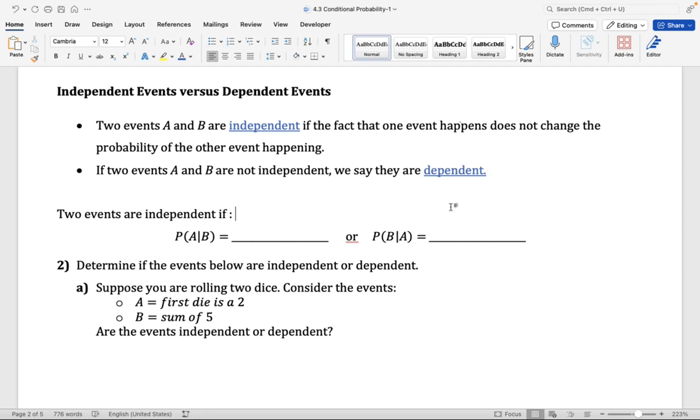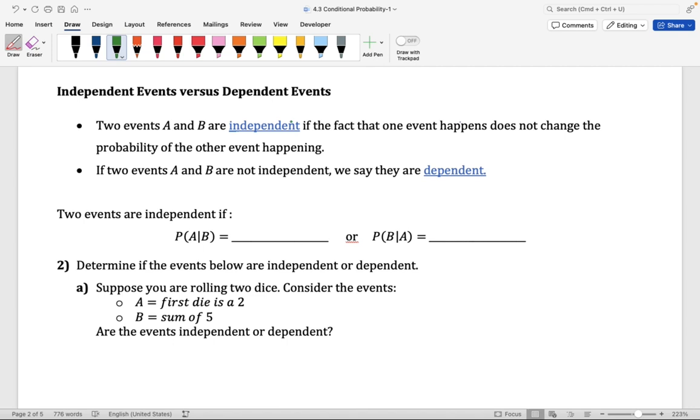If two events are independent, so if A and B are independent, you can think of those events not affecting each other. Okay? They do not affect each other. They're independent from each other. If B happens, that is not going to affect the probability of A happening. If A happens, it is not going to affect the probability of B happening. The opposite of that would be that the events are dependent. They do affect each other. If B occurs, that is going to affect the probability of A happening.